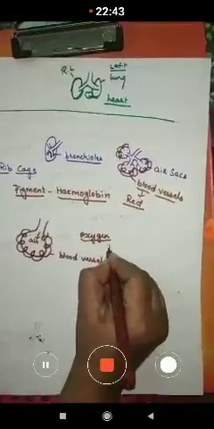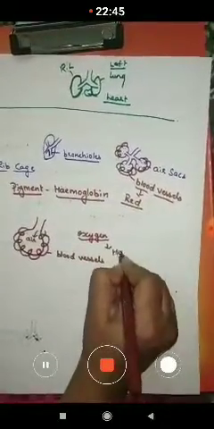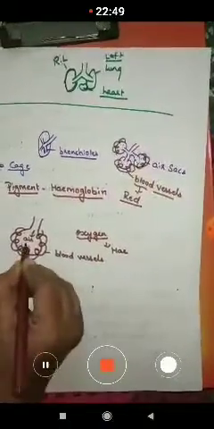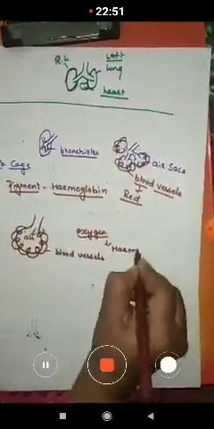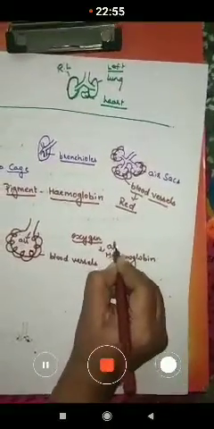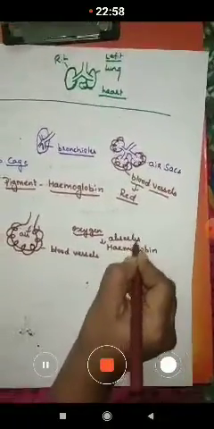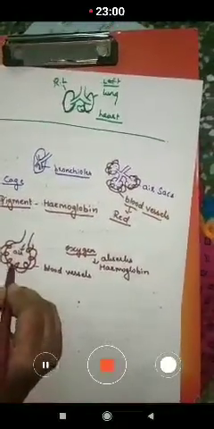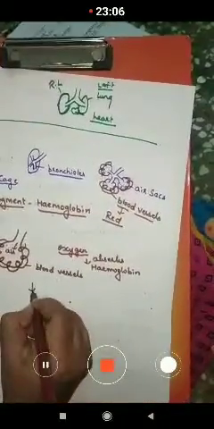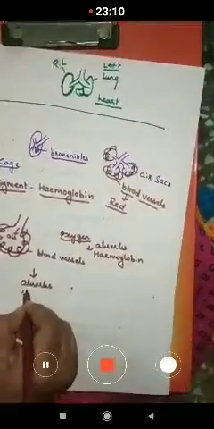So this hemoglobin which is present in the blood vessels absorbs the oxygen from the air here in the air sacs. Okay, I think everyone is understanding. It absorbs the oxygen.